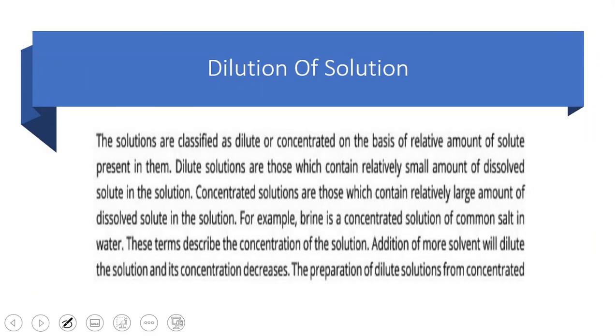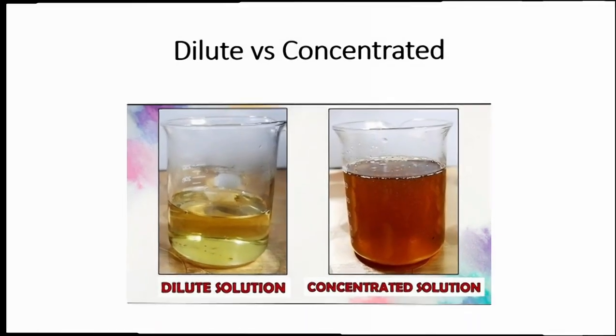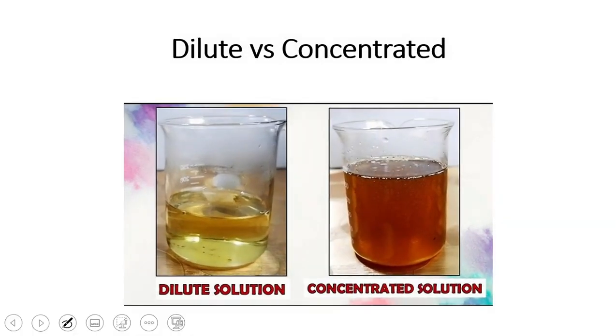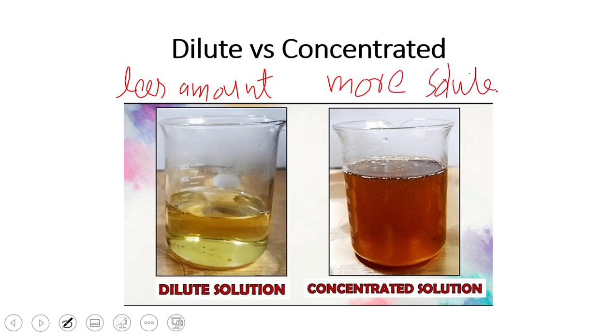Next is dilution of solution. We can classify the solution on the basis of how much amount of solute or solvent is present in it. So this is a sugar solution. One of these contains more water and one of these contains more sugar. So the solution that contains less amount of solute is called a dilute solution. And the solution that contains more amount of solute is called a concentrated solution.